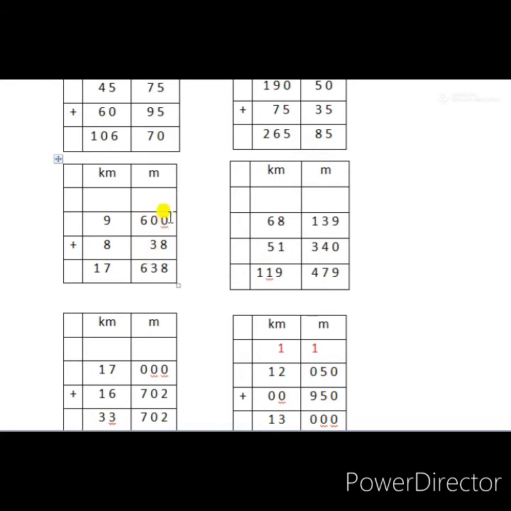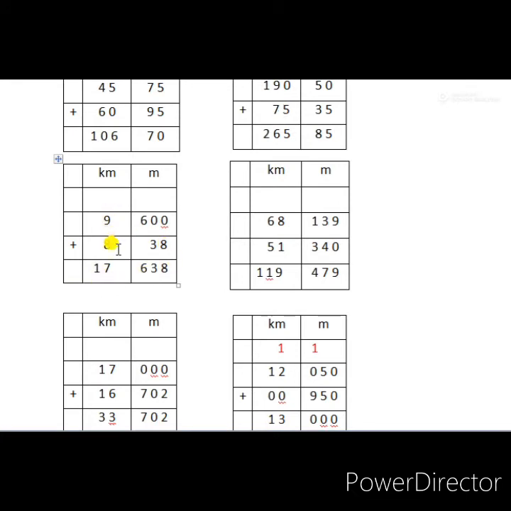So 38 is written just below the 2 zeros. While writing these numbers you have to take care how to write the different digit numbers. In the first question there were 3 digits and in the second question 2 digits. So how have we written 638? Listen: 600 plus 38, adding, we got 638 meter, and 9 plus 8 is 17. So what is the answer for this question?